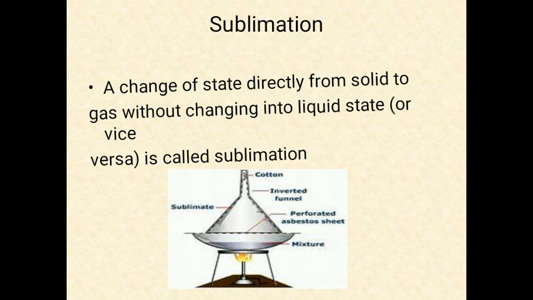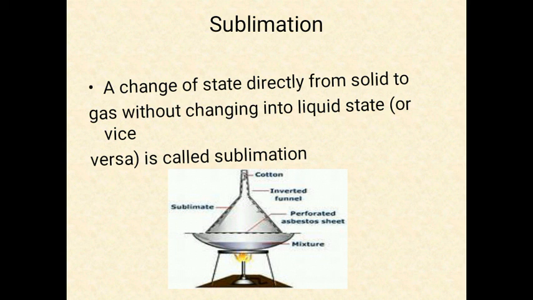The next phenomenon that we are going to study is sublimation. Sublimation is another change of state of matter, that is solid to gas, directly from solid to gas without going into the liquid. Have you seen camphor, the kapoor? You are familiar with that. You know that while we burn it, while we increase the temperature of the camphor, what happens?